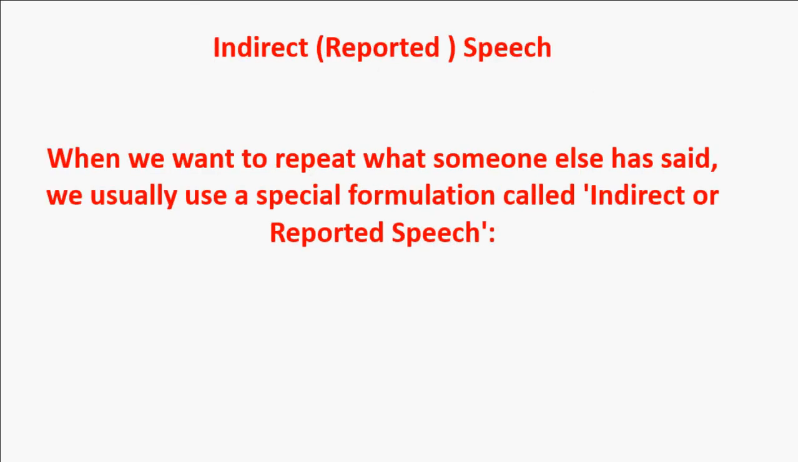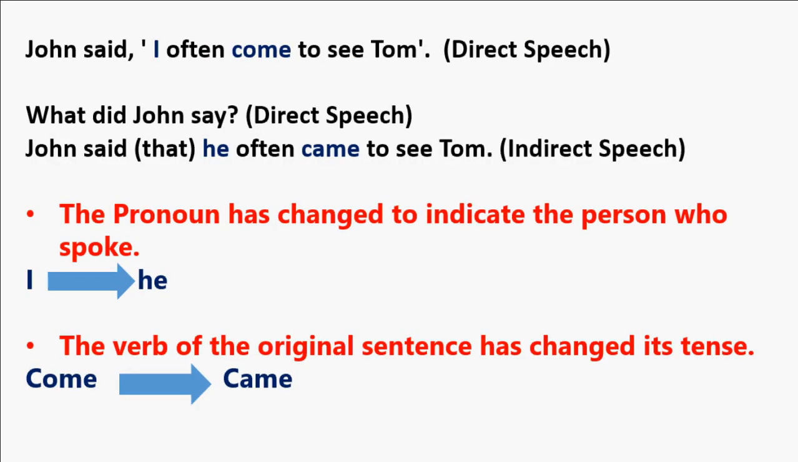Indirect or reported speech. When we want to repeat what someone else has said, we usually use a special formulation called indirect or reported speech. Let's look at an example. John said, "I often come here." This is direct speech. We say what John exactly said.